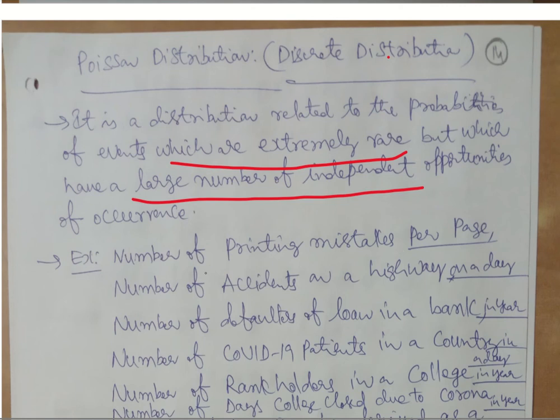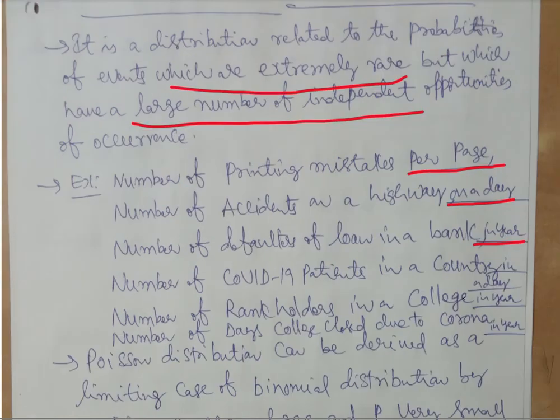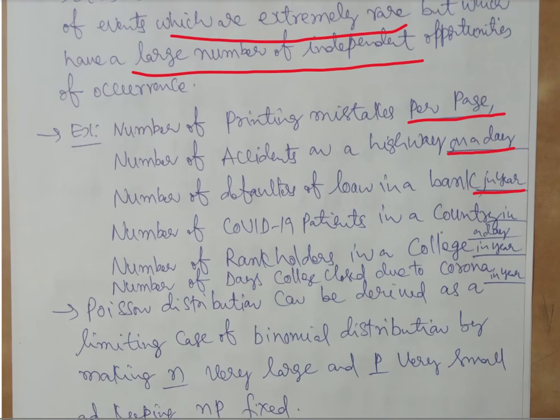For example, the number of printing mistakes per page, the number of accidents on a given day, the number of defaulters of a loan in a given financial year, the number of COVID-19 patients of a country in a given day or a given week, the number of rank holders in a college in a given academic year. If you look at these underlined values, they represent a certain time period or a certain region, some location. So that will give us an input that the given problem can be considered as a Poisson distribution problem.